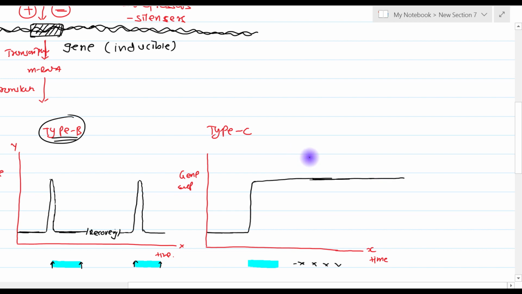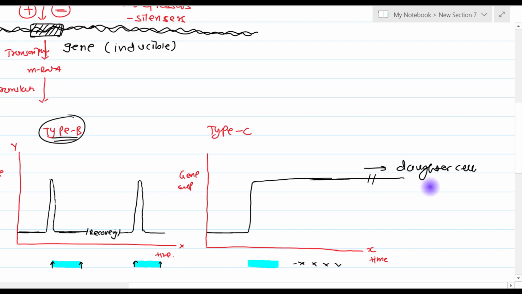So this increased gene expression persists even after termination of the signal, right? Here the signal is terminated and still there is elevated gene expression. Now this elevation is inherited by the daughter cell also.